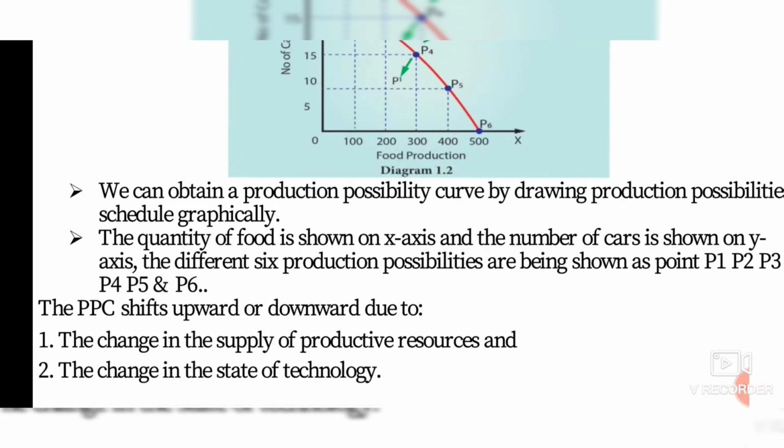The PPC shifts upward or downward due to the change in supply of product resources and the change in the state of technology. This production possibility curve has changes in what? Change in the supply of product resources and the change in the state of technology.